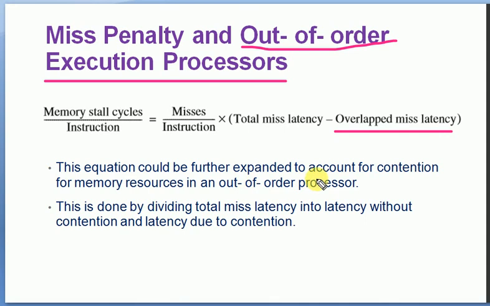It could be further expanded to account for contention for memory resources in an out of order processor. So here we need to consider the contention also, which may happen because of the IO connected to the memory and processor in between. It is done by dividing total miss latency into latency without contention and latency due to contention. So we can consider both latency without contention as well as the latency due to contention.